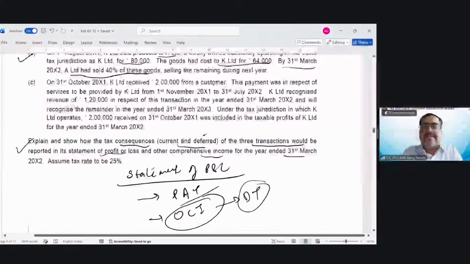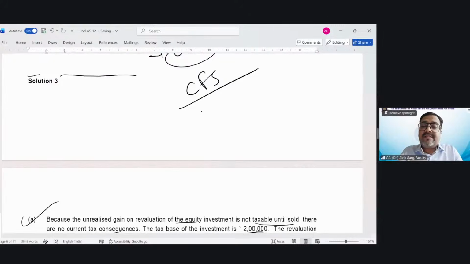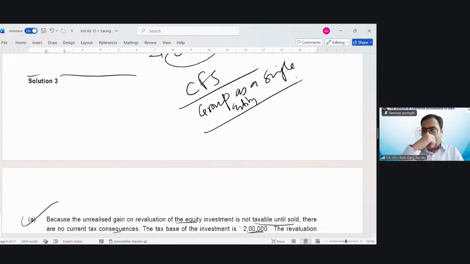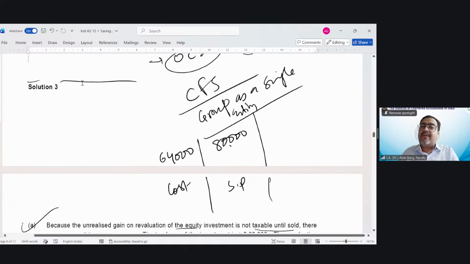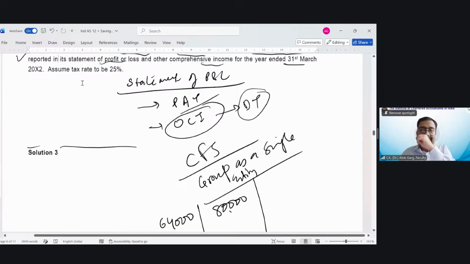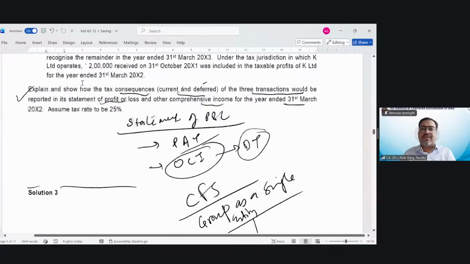So in your CFS, right? CFS is the group as a whole, group as a single entity. If you talk about group as a single entity, what happened here? 64,000 was the cost, right? Sale price was 80,000. Okay. And how much goods are sold by A Limited to the third parties? How much goods are outside the group? How much goods have gone outside the group?